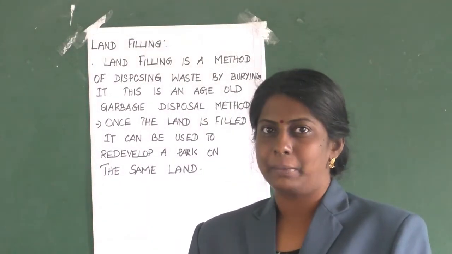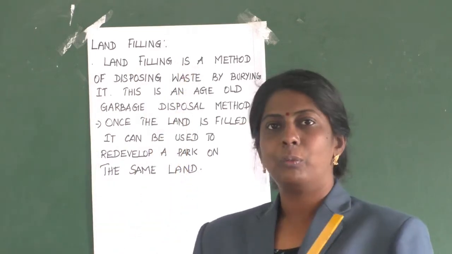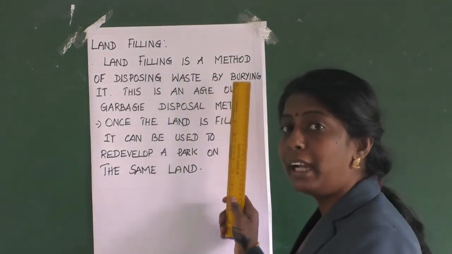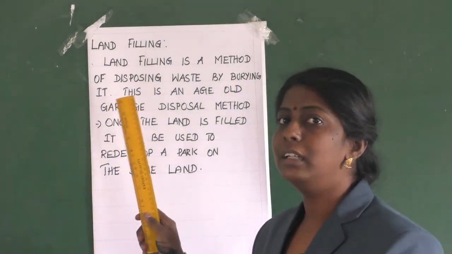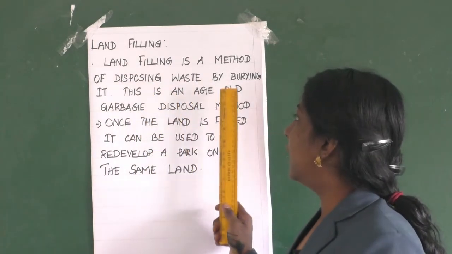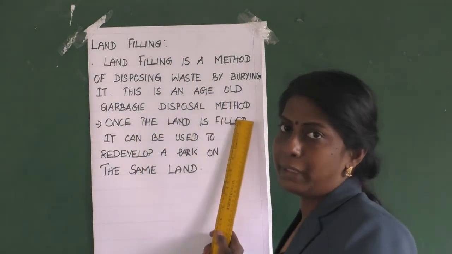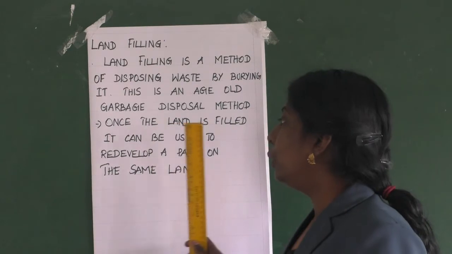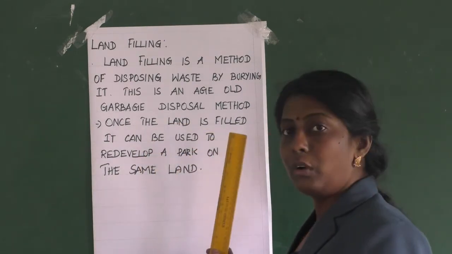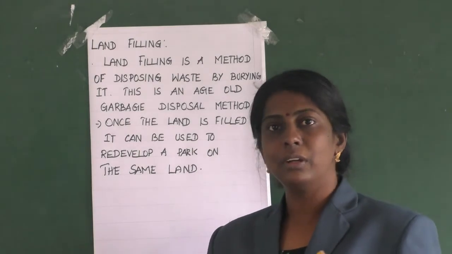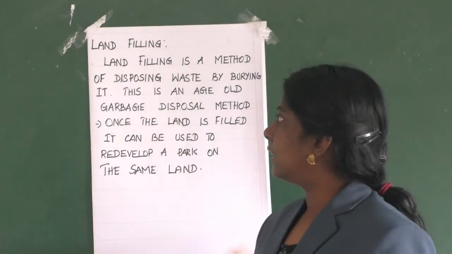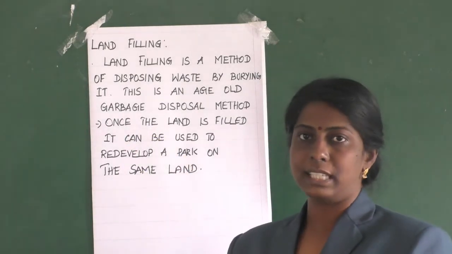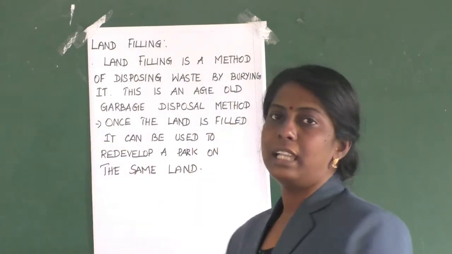Now the last part of the chapter, that is landfilling. Landfilling is a method of disposing waste by burying it. So we are going to bury the disposed waste. This is an age-old garbage disposal method. Once the land is filled, it can be used to redevelop a park on the same land. So once it is filled with garbage, we can redevelop a park on the same place. Okay, this is what about landfilling.